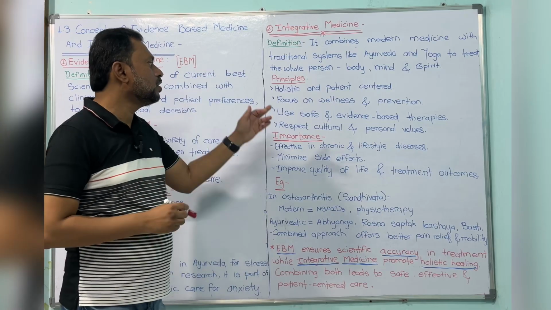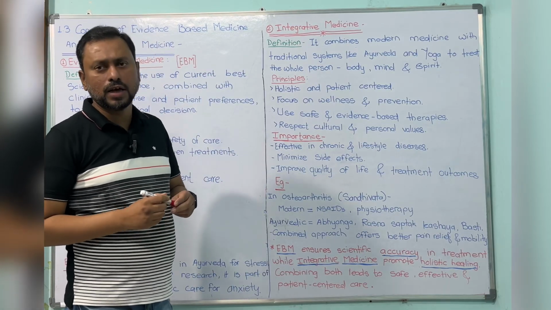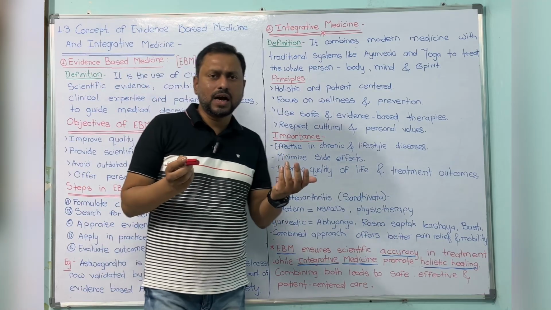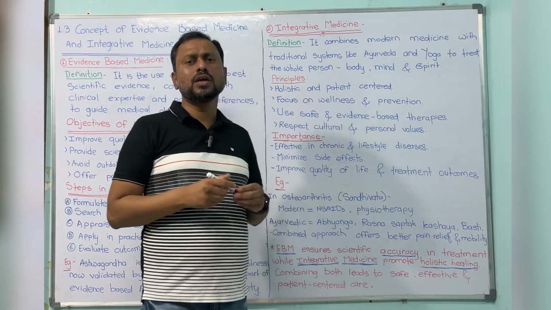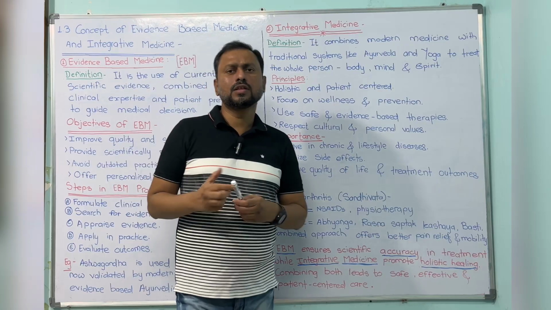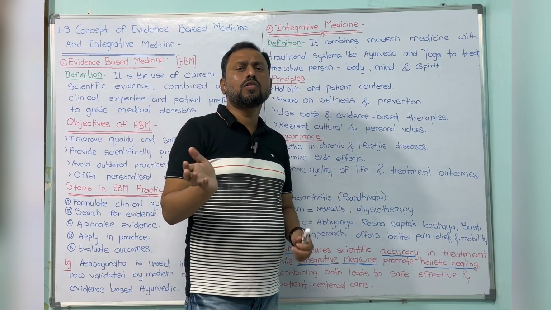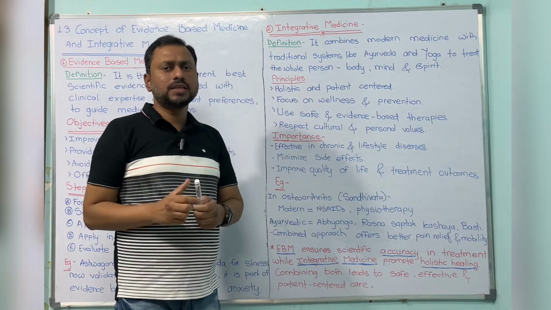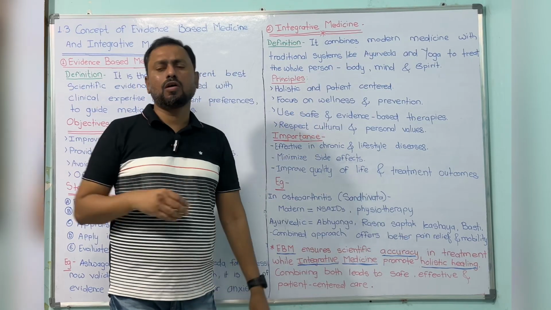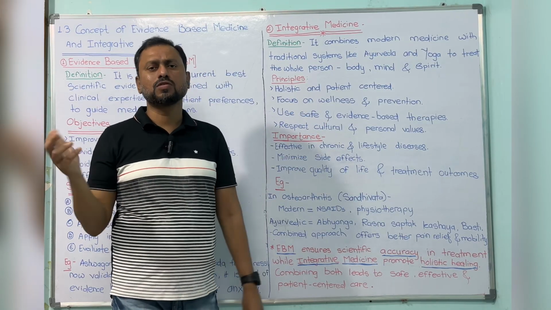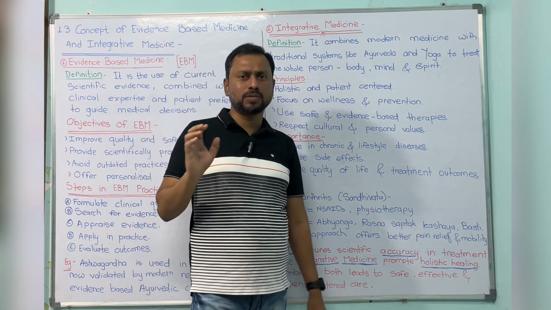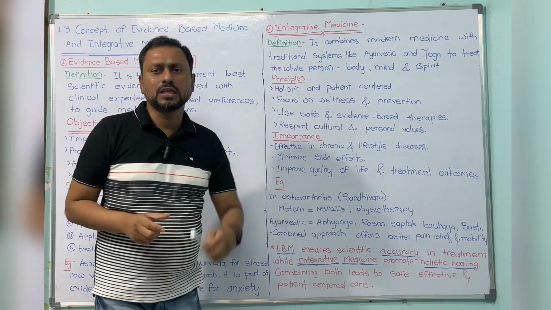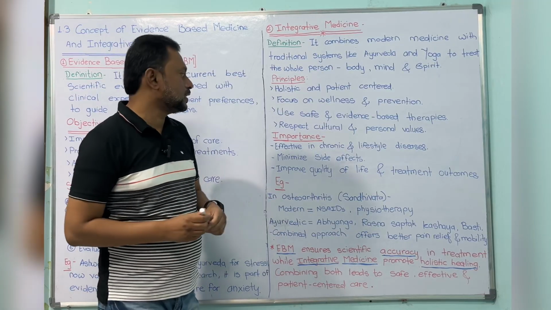The next one is the focus on wellness as well as prevention. The second principle means wellness along with treatment: the patient is suffering, so we have to treat the patient, but we also focus on wellness and prevention. In Ayurveda it is swasthasya swastha rakshana aturasya vikara prashamana, which we also have to focus on. This is the second principle in integrative medicine.